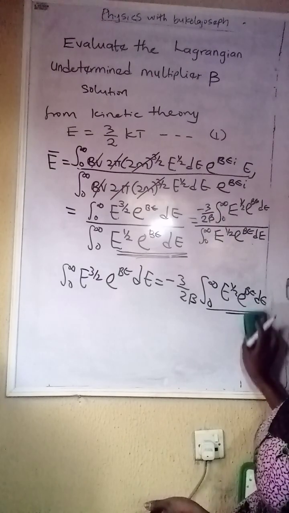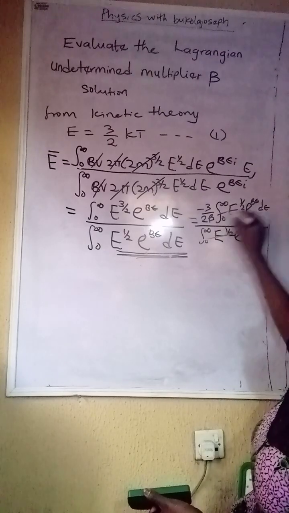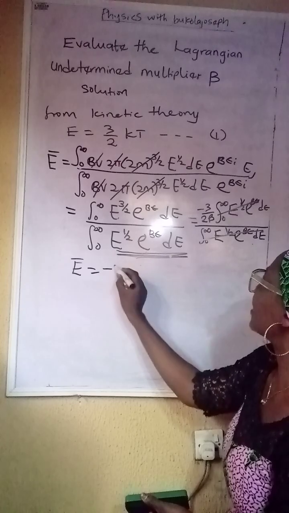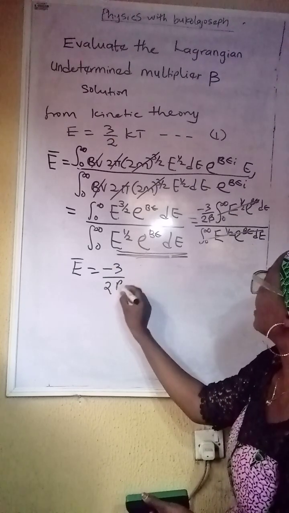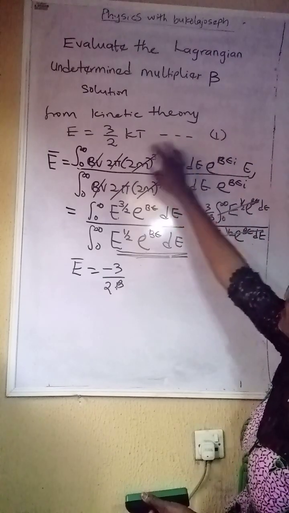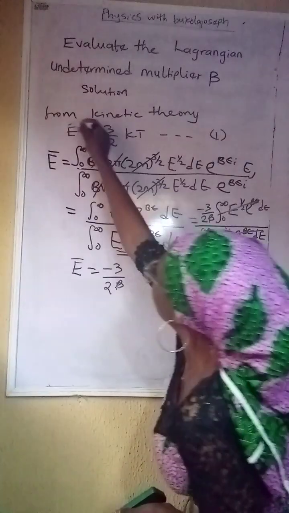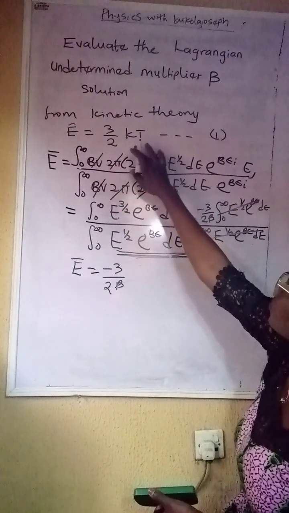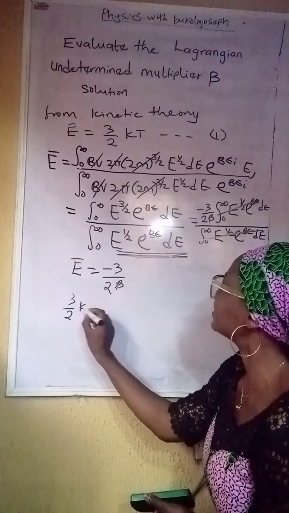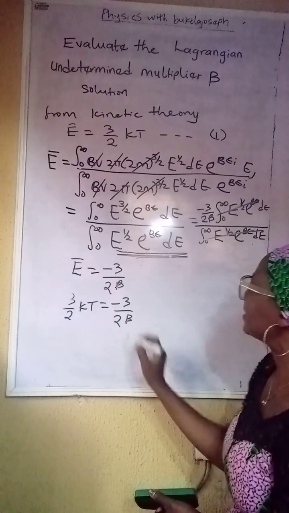Now we will simplify. From what we have, we cancel this, and then we'll be left with E is equal to minus 3 over 2 beta. This is what we are left with. But remember the first equation we have, E is equal to the mean energy from kinetic theory. The mean energy from kinetic theory is equal to 3 over 2 kT. So we're going to be substituting this. We have 3 all over 2 kT is equal to minus 3 all over 2 beta.